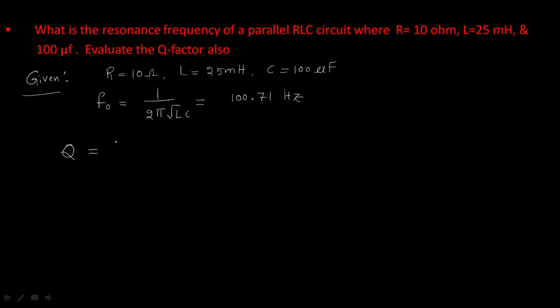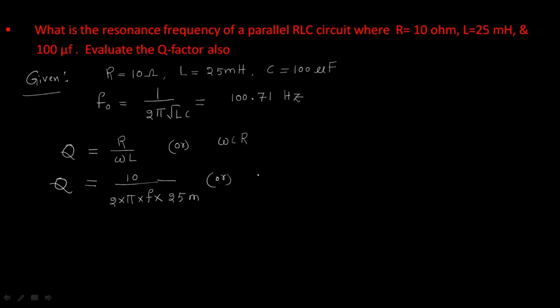There it was omega L by R, but here it is R by omega L, and omega CR reversed, because it is current, that's why reverse. So if you substitute these values, what is the R value? R value is 10 here, and 2 pi F L. Inductance value is 25 milli.